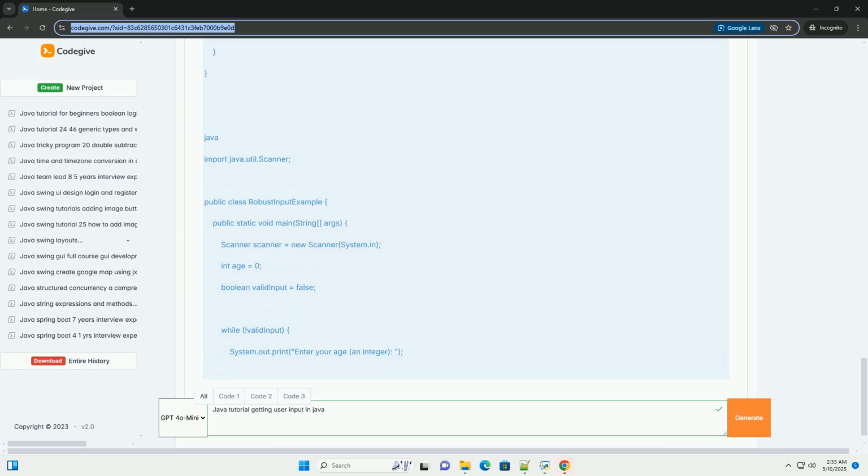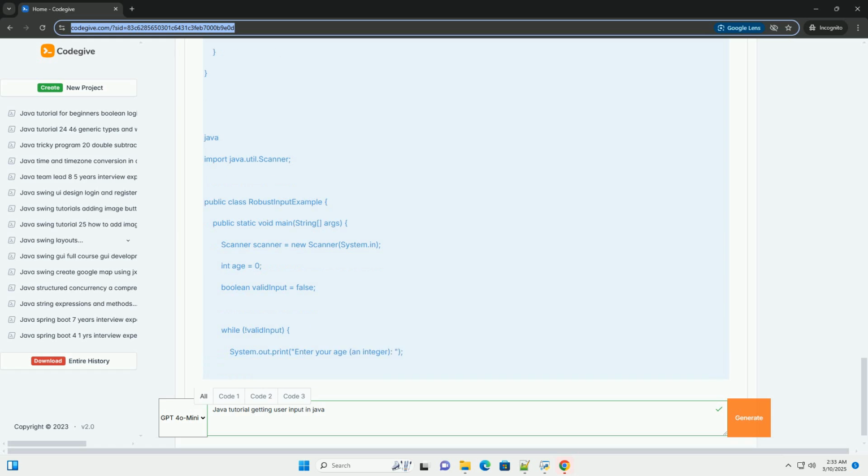Key improvements: argument count check. The code first checks if the correct number of arguments, 2, is provided. If not, it prints a usage message and exits. Number format handling: the try-catch block handles potential NumberFormatExceptions if the user provides non-integer arguments. Error message: a clear error message is provided to the user if the input is invalid.